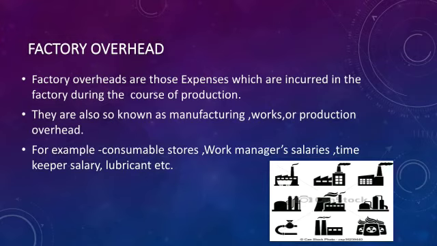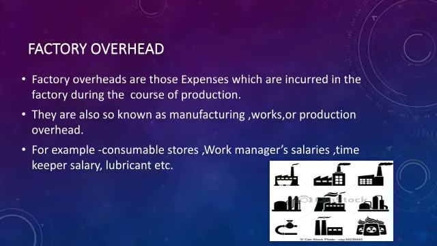First one is factory overhead. Factory overheads are those expenses which are incurred in the factory during the course of production. Means the cost incurred in the factory over and above the prime cost is known as factory overhead. They are also known as manufacturing, work or production overhead. For example, consumable store, work manager salaries, timekeeper salaries, lubricant, etc. These are examples of factory overhead.